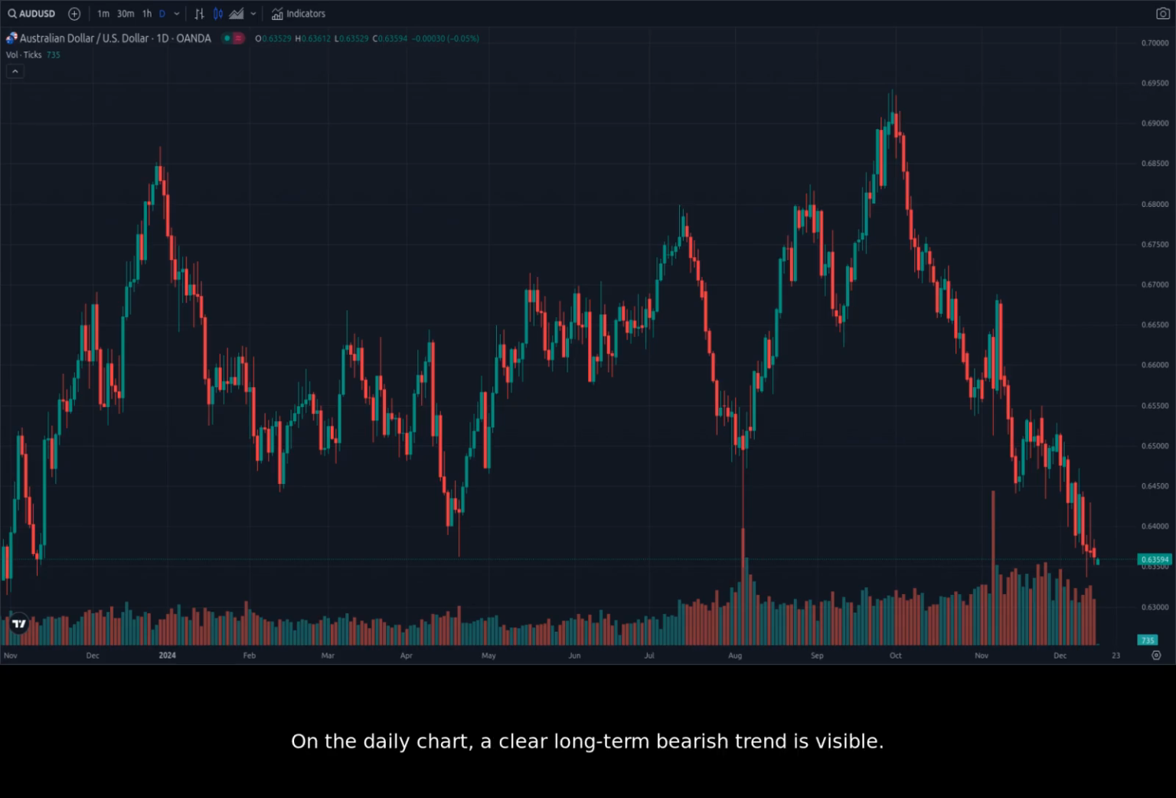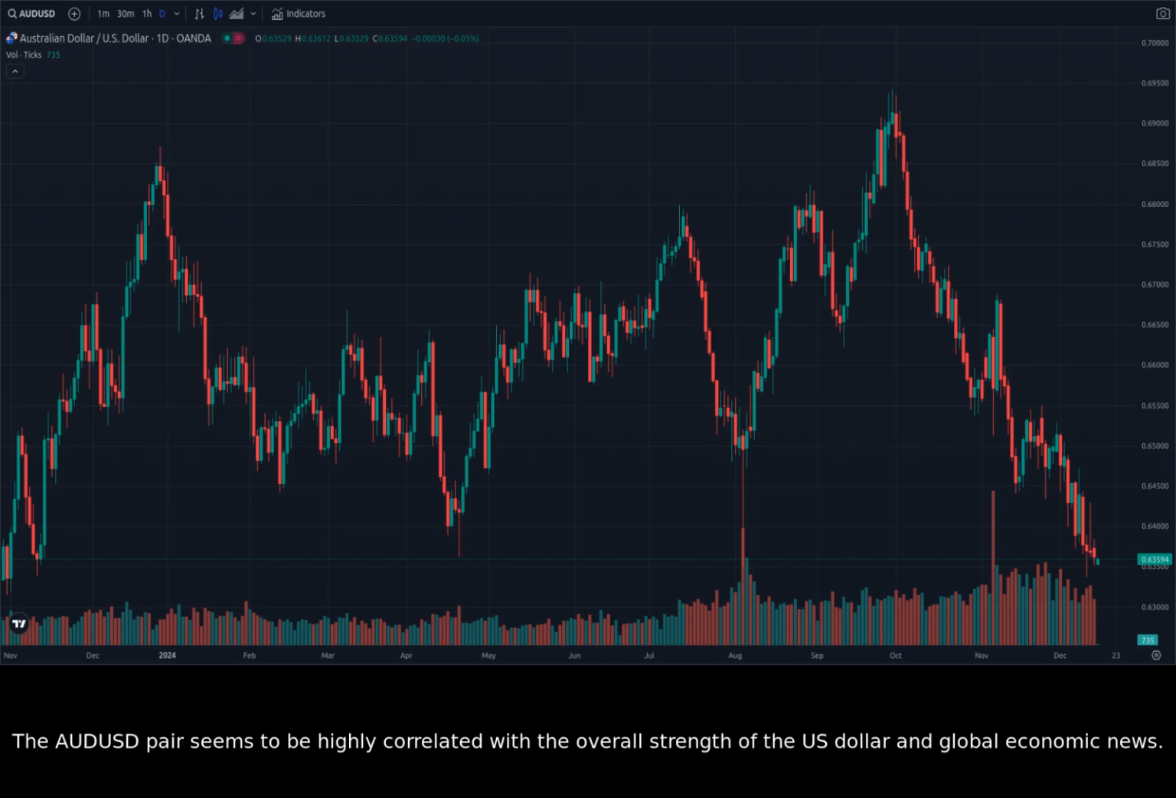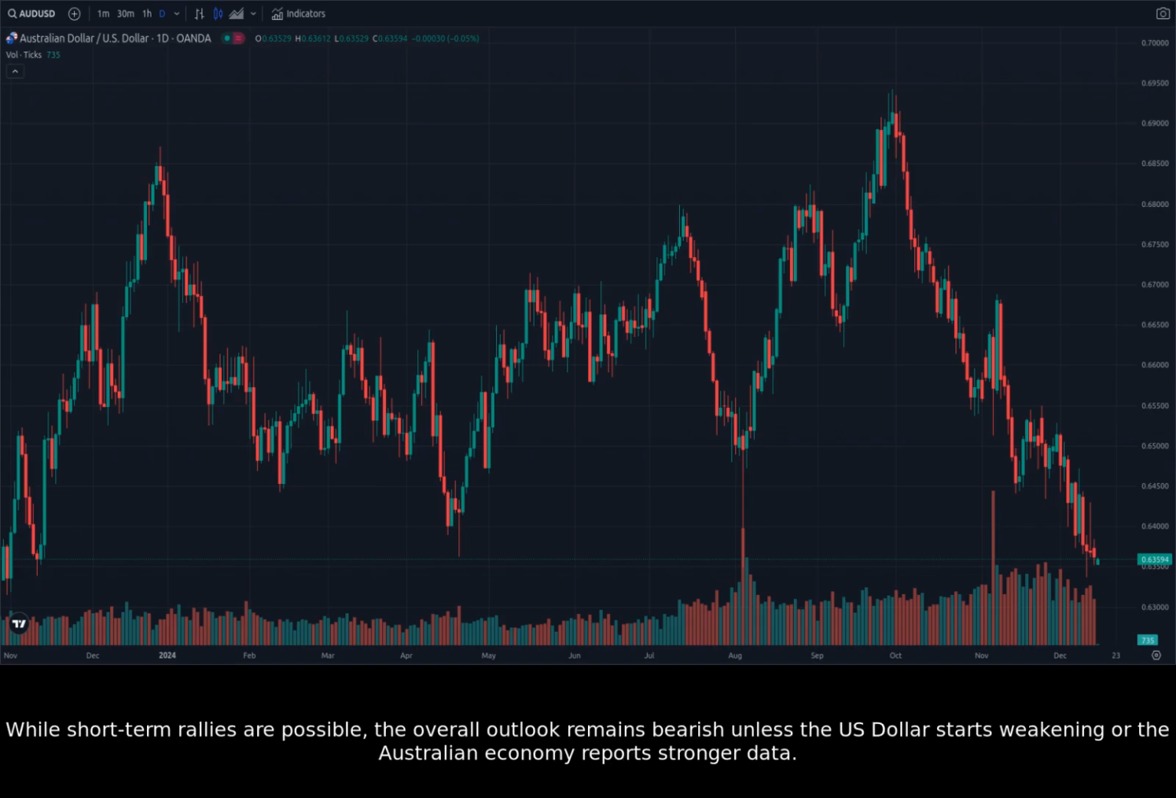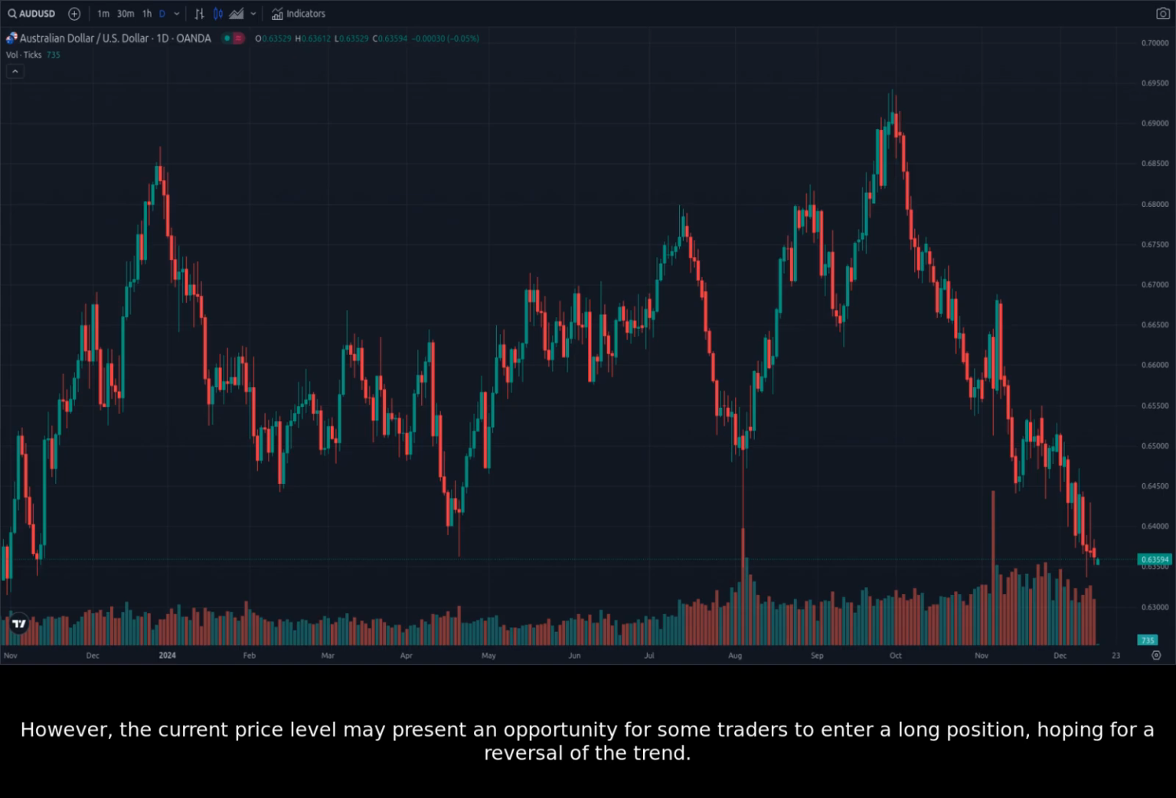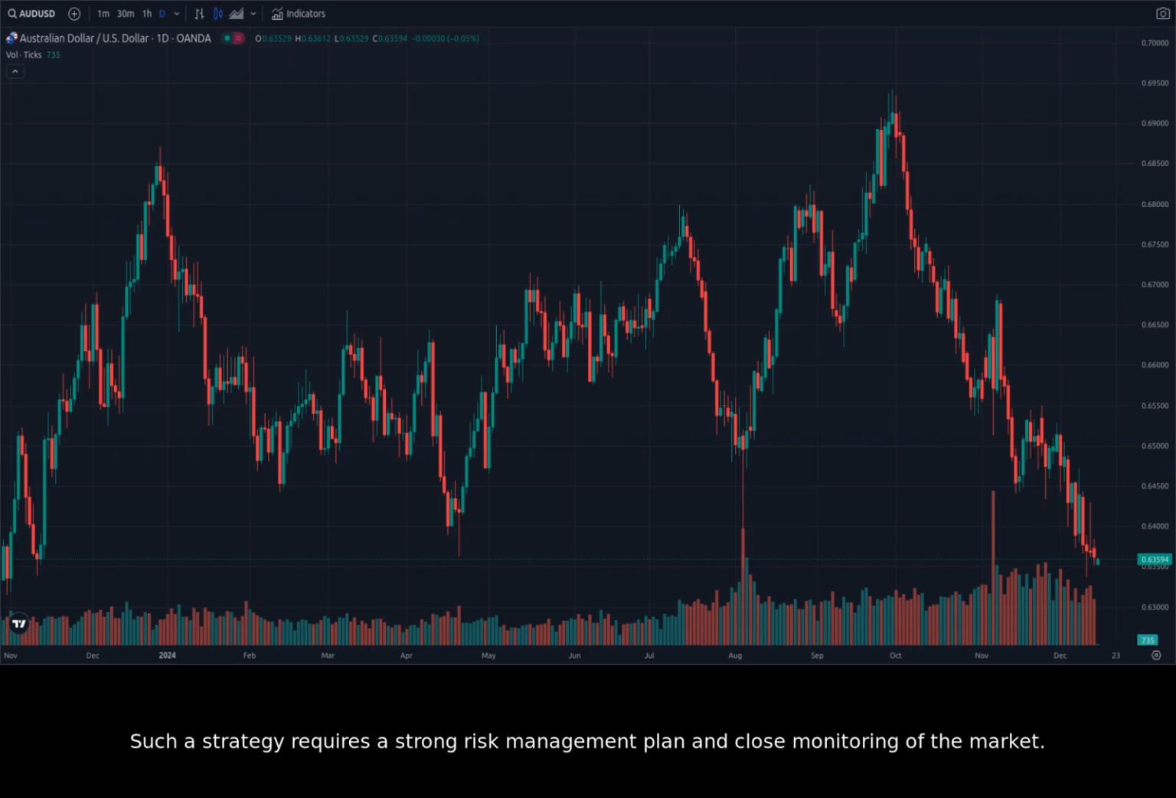On the daily chart, a clear long-term bearish trend is visible. The AUDUSD pair seems to be highly correlated with the overall strength of the US dollar and global economic news. While short-term rallies are possible, the overall outlook remains bearish unless the US dollar starts weakening or the Australian economy reports stronger data. However, the current price level may present an opportunity for some traders to enter a long position, hoping for a reversal of the trend. Such a strategy requires a strong risk management plan and close monitoring of the market.